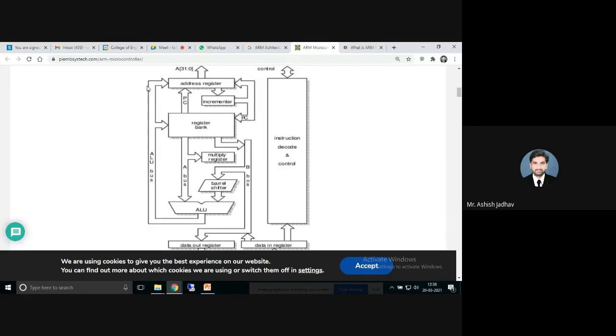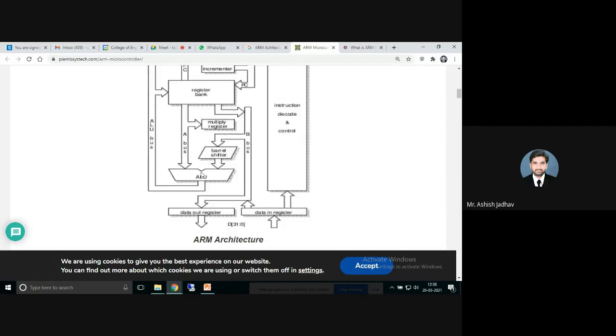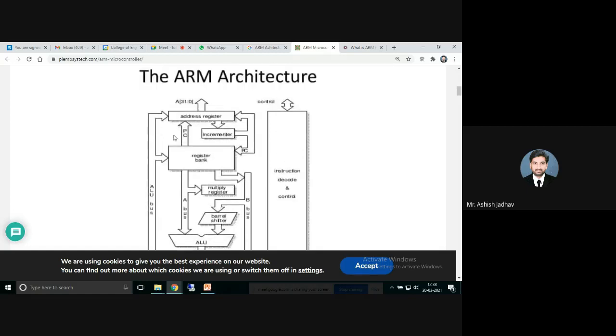So many of the blocks which are shown here, right? So let's say data out register. Before we send data out of the general purpose input output, it will be stored in this data out register. And whenever we take some data from the GPIO, it will be stored in this data in register. Once the data is getting in, we pass it through this instruction decode and control mechanism, right?